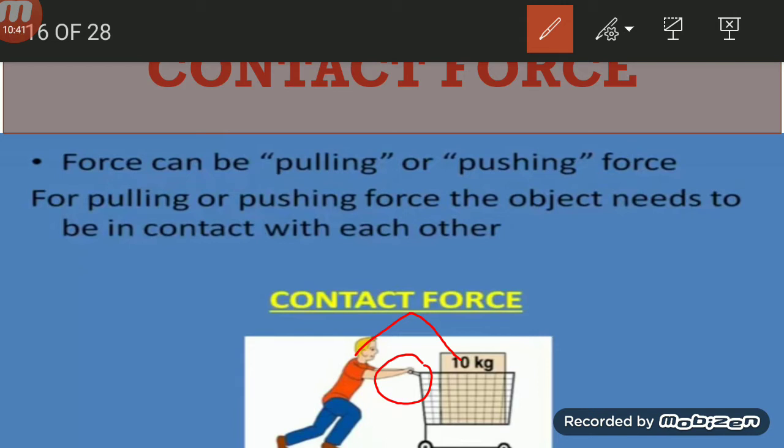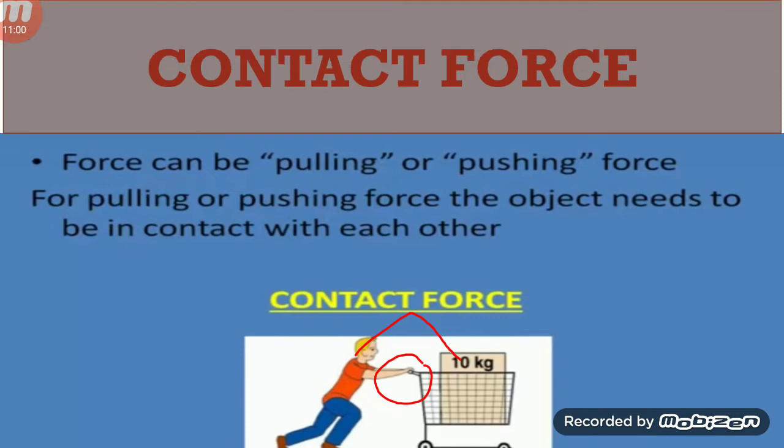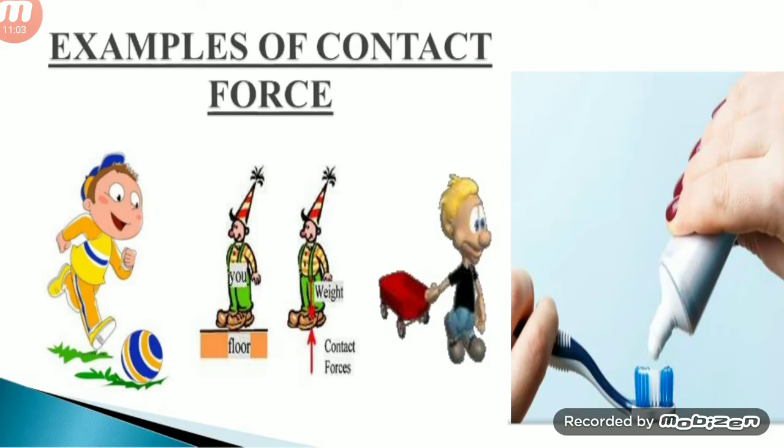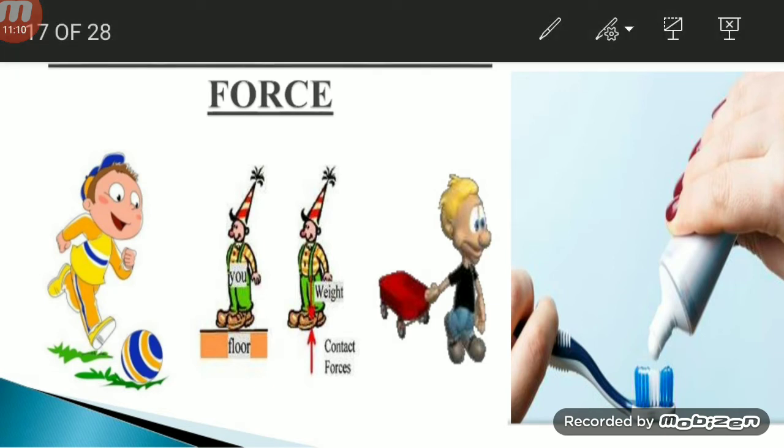Here the man is applying force on the basket, and the man and the basket, both objects, are called interacting objects. These two objects are in physical contact. So this force is called contact force. Let's see some more examples for contact force. Here the boy is kicking the ball. There is a physical contact between the boy's leg and the ball.